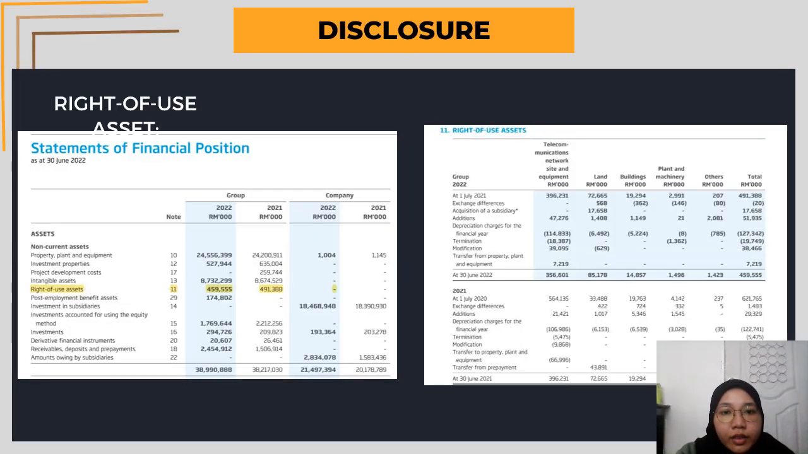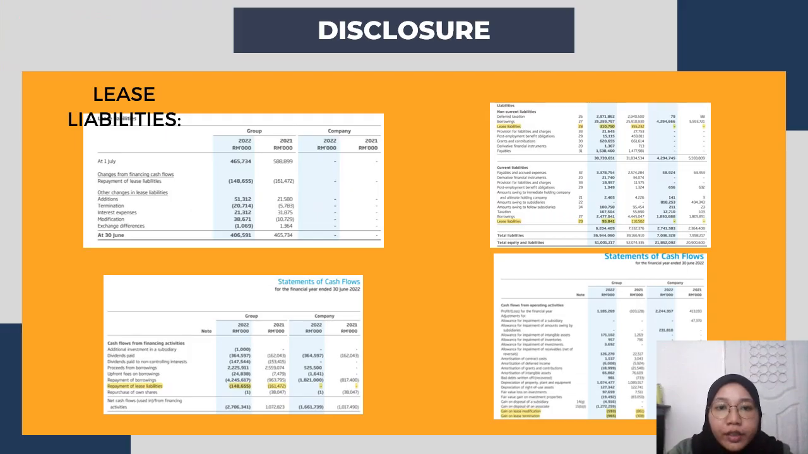Next is the disclosure for YTL Power International Berhad as a lessee, which is for the right of use asset. So this is the right of use asset in the statement of financial position, and this is note 11, which is the note for the right of use asset. In this slide is the disclosure for lease liability, which is in the statement of financial position and the statement of cash flows for the lease liabilities.